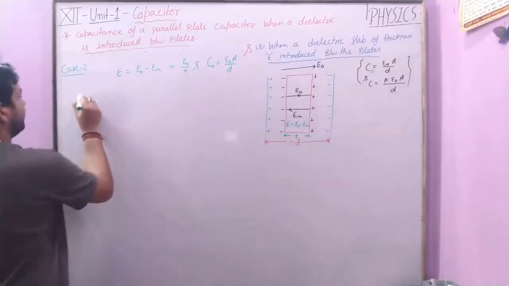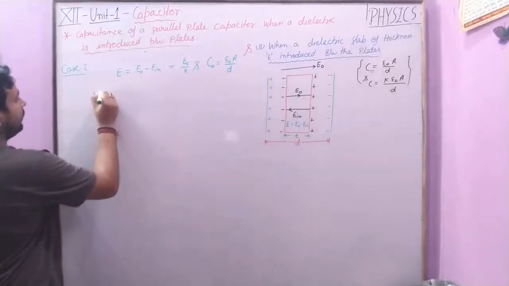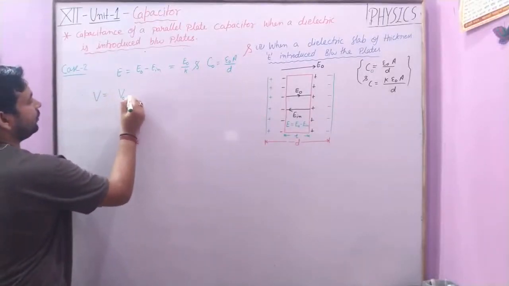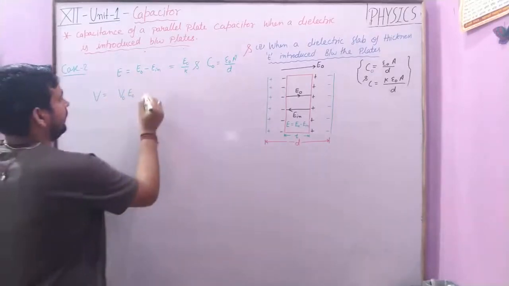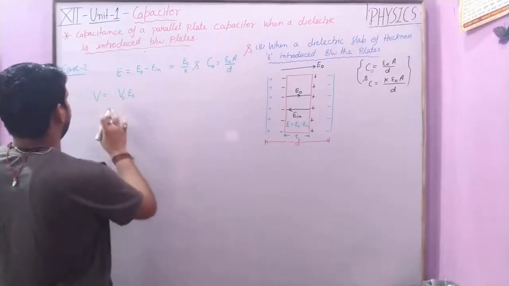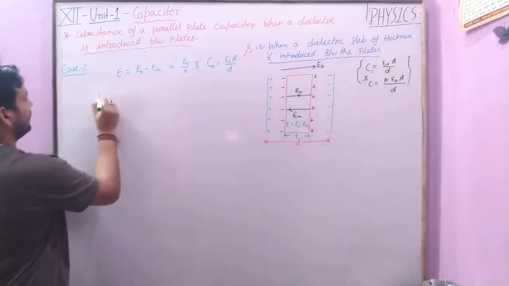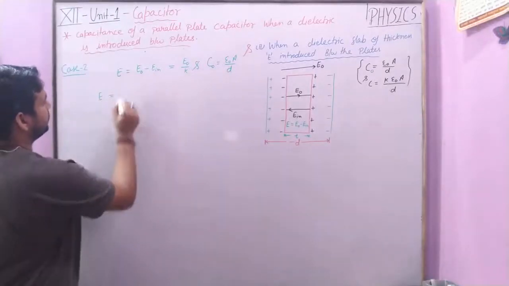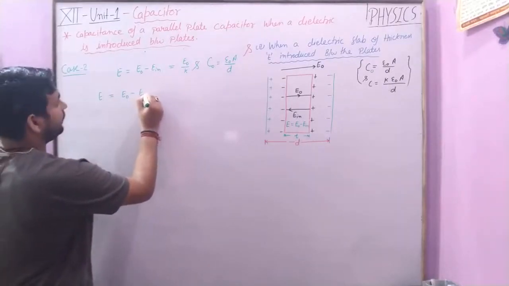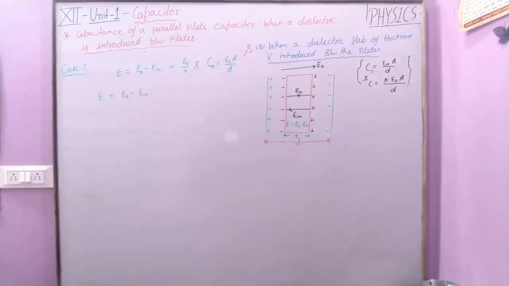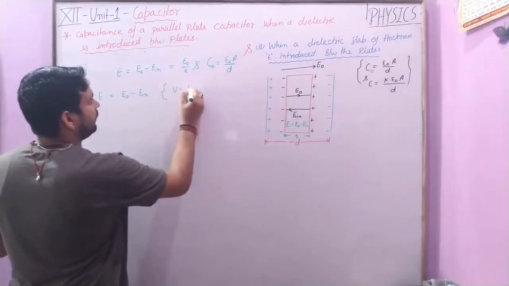Therefore the effective potential in this particular case is given by V is equal to V naught plus the induced potential, from the relation E is equal to E naught minus E induced.